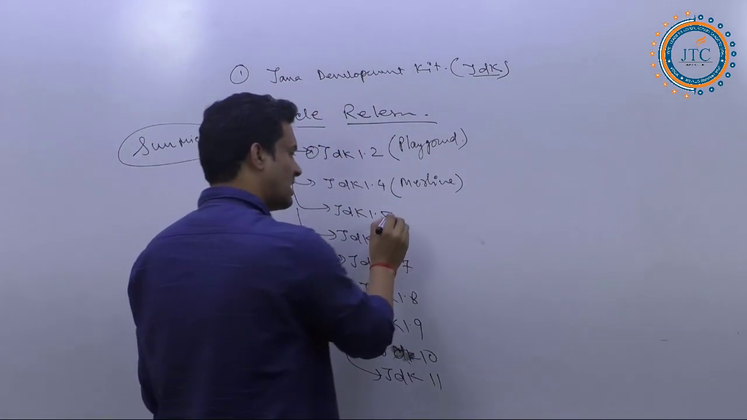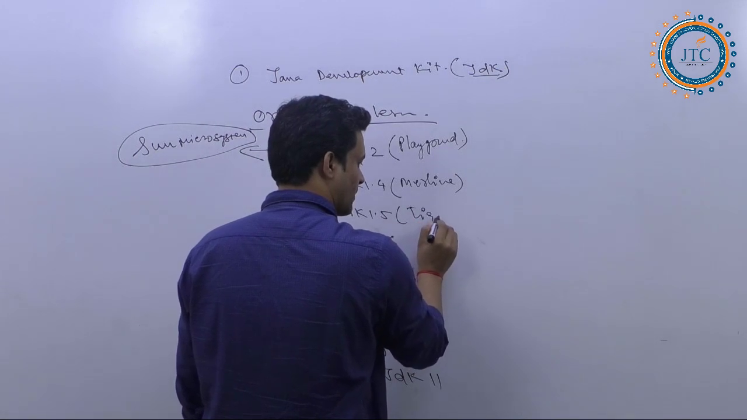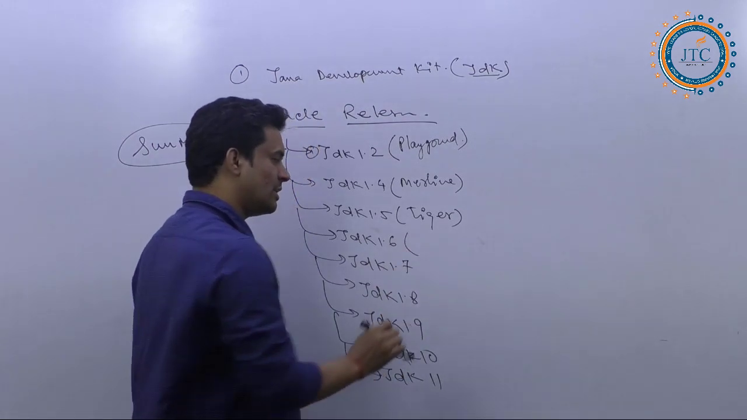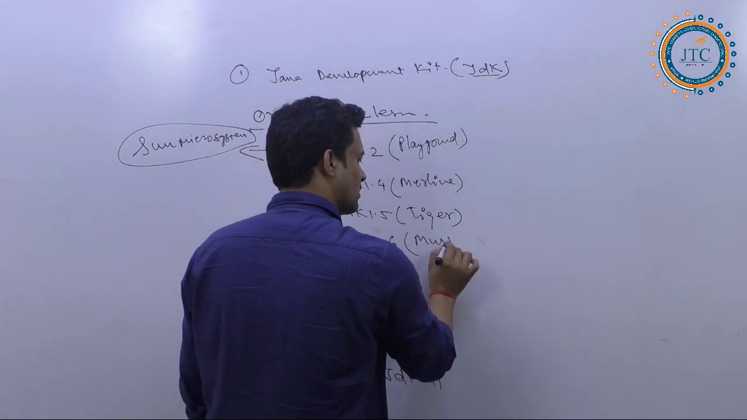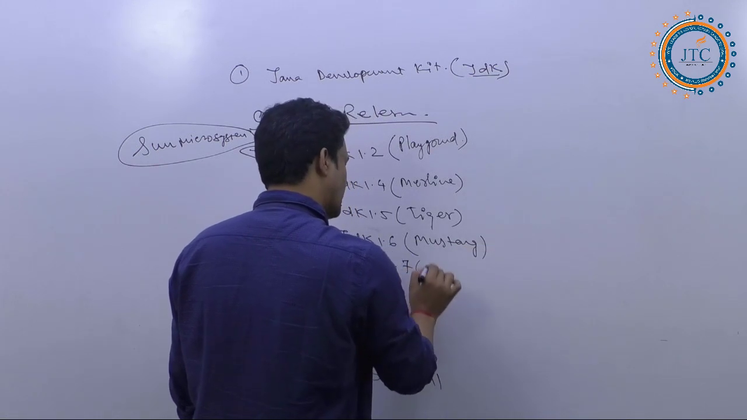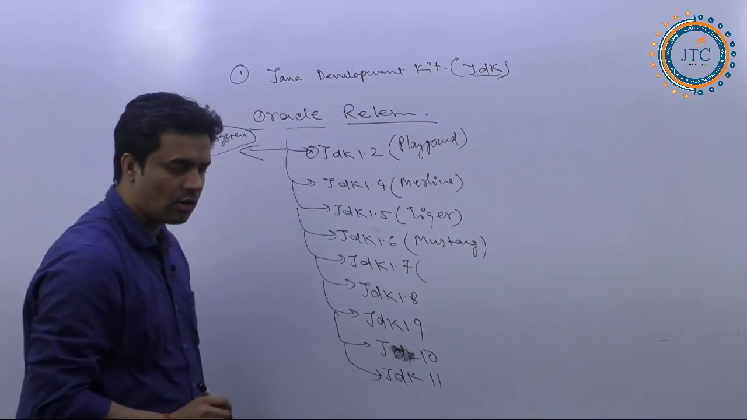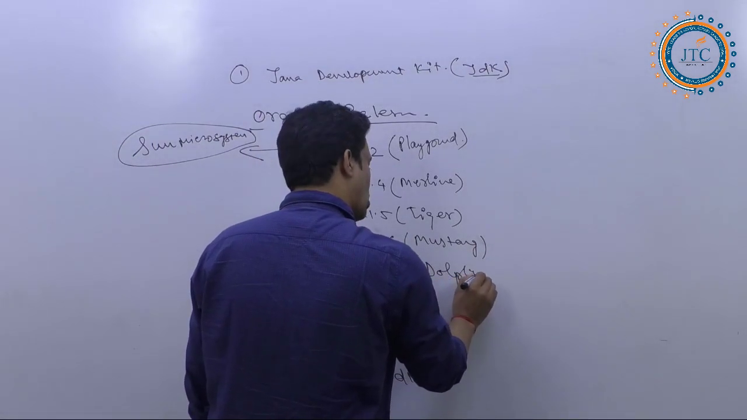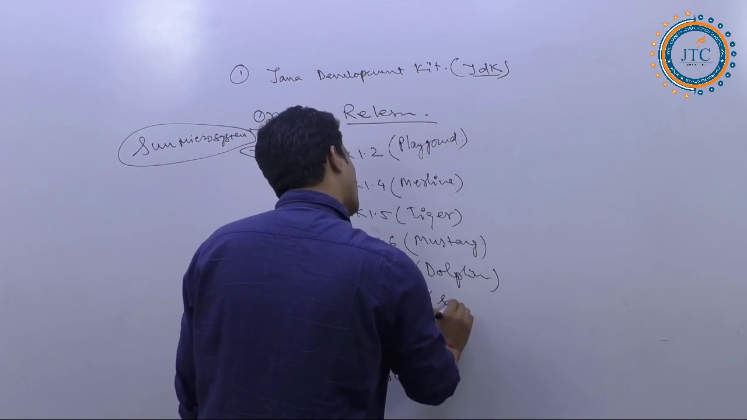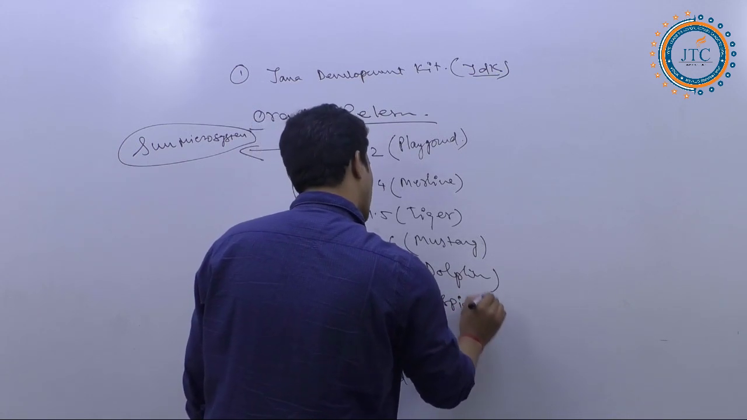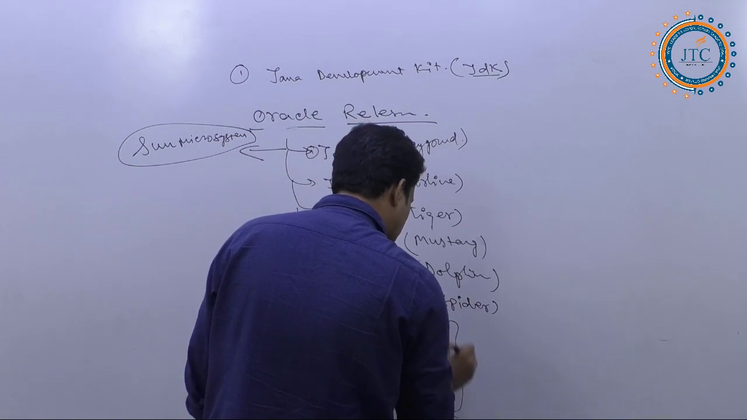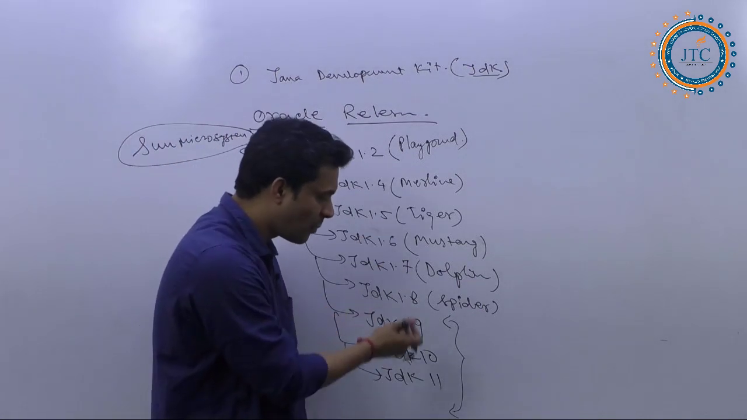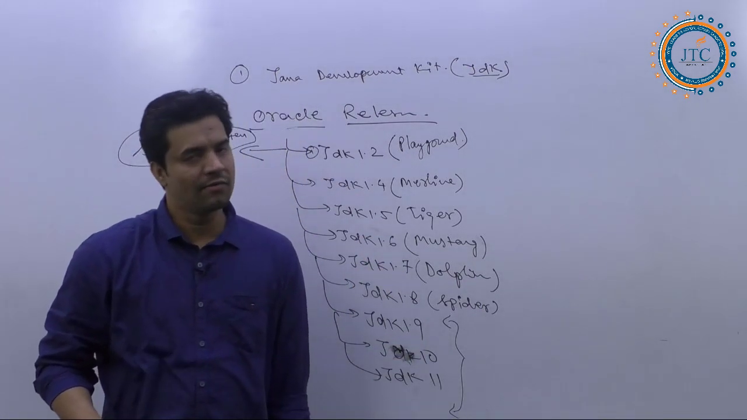Next, JDK 1.5 is called Tiger. 1.6 is called Mustang. After this comes Dolphin, and next, 1.8 is Spider. They have not yet given release names for the later versions that we have.